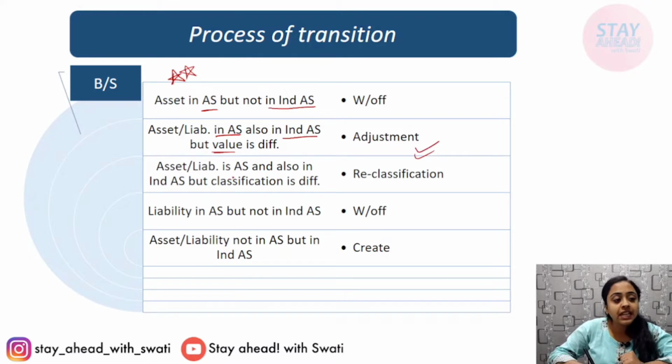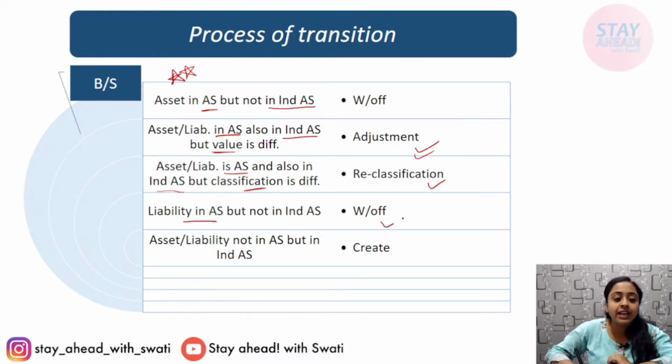If an asset or liability is present in AS and also in Ind AS, but classification is different. For example, previously, according to accounting standard, it was a long-term liability. Now, according to Ind AS, it is a short-term liability. So, a classification difference is there. You need to reclassify according to Ind AS. If a liability is present in accounting standard, but not as per Indian accounting standard, now you have to remove that.